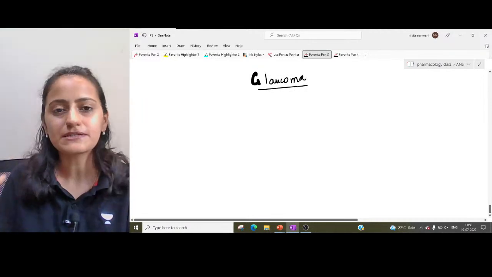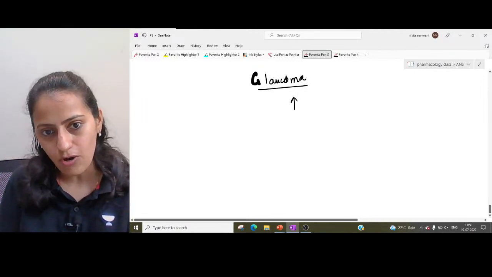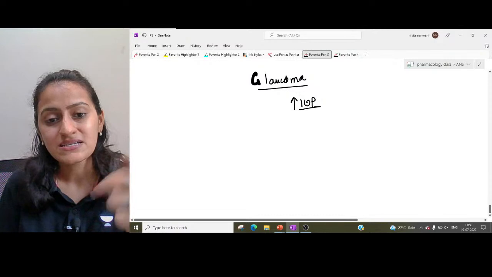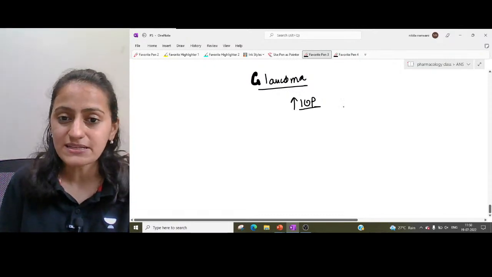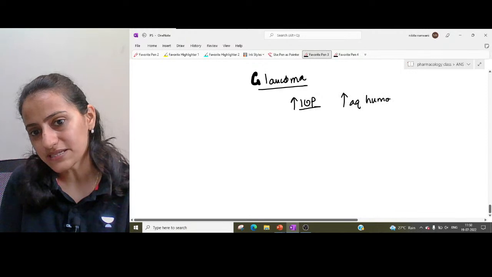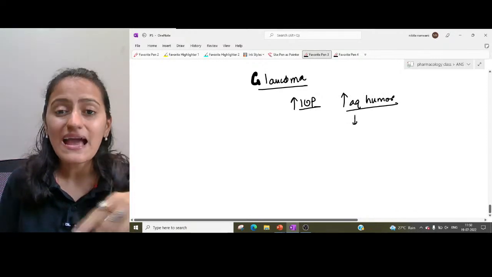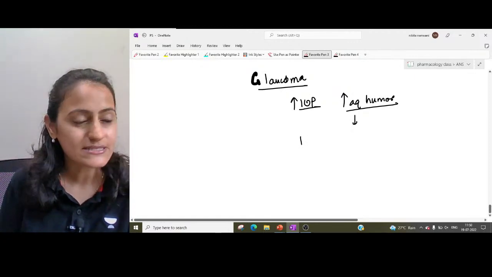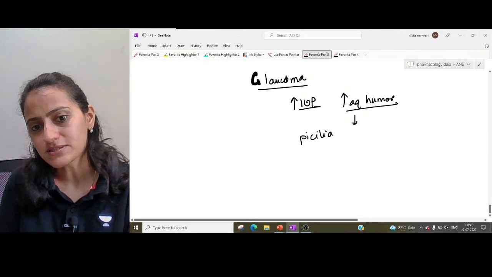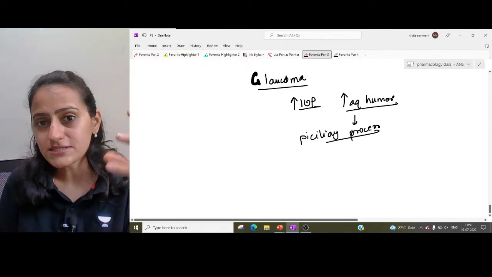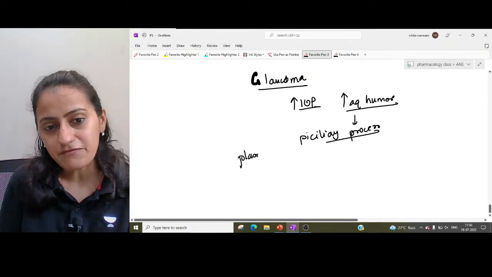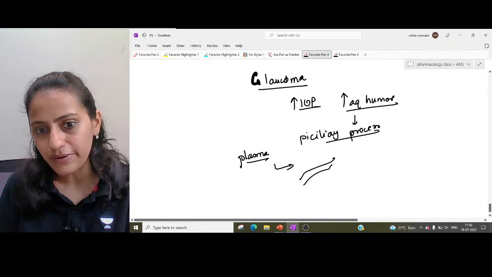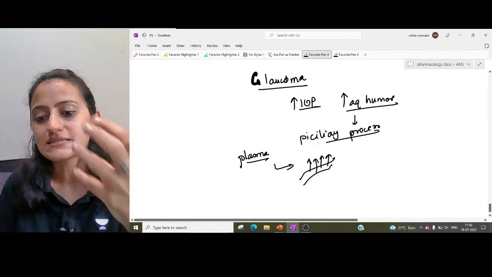Glaucoma basically, in simple terms, means there is increased intraocular pressure. The pressure in the eye is high. Why is the pressure increased? Because there is an increased quantity of aqueous humor in the eye. From where does this aqueous humor come? Aqueous humor is secreted by the ciliary processes, and it is coming from the plasma. So you have the blood flowing, and from there this aqueous humor is being produced.